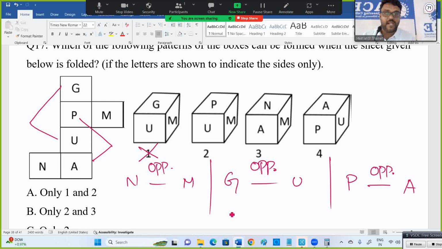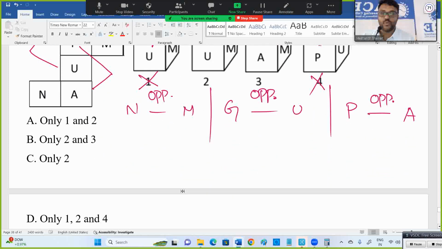Second one, P is there, A not there, okay. M is there, N not there, okay. U is there, G not there, okay. So the second one is fine. What about the third one? Wrong, because N and M are violated. N and M are opposite pages, but here they are shown as adjacent. Next, the fourth one: P and A, wrong. So only 2.